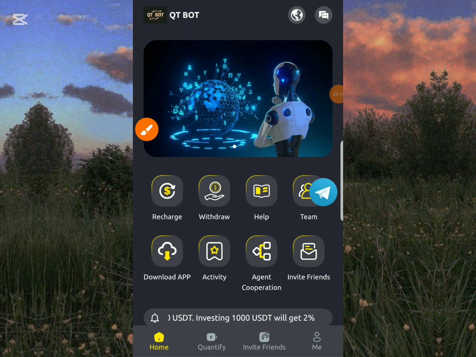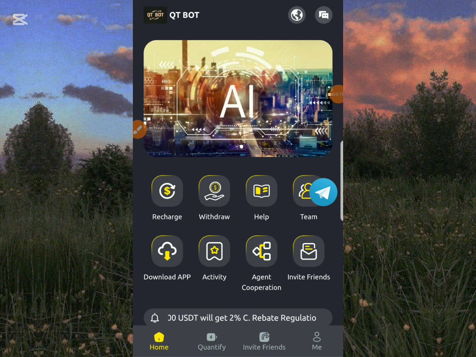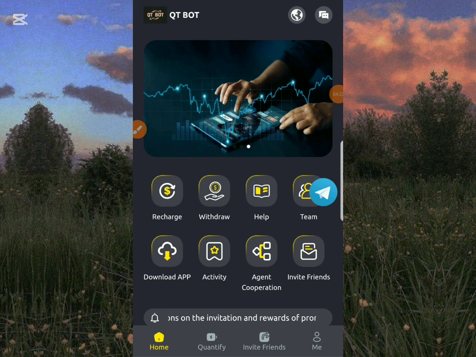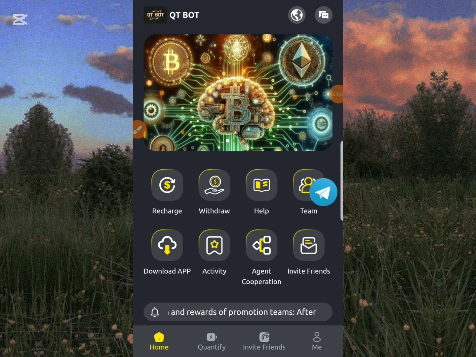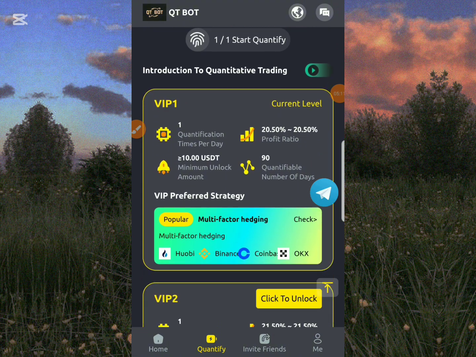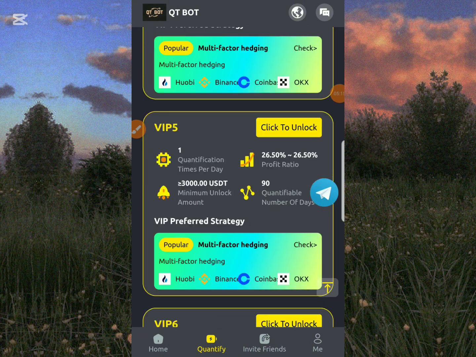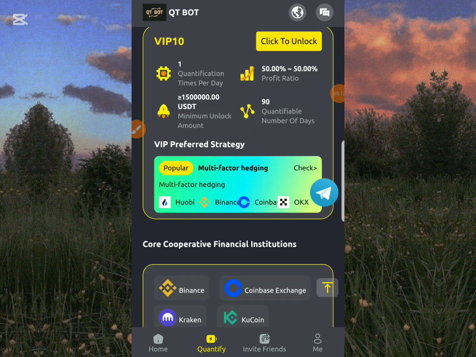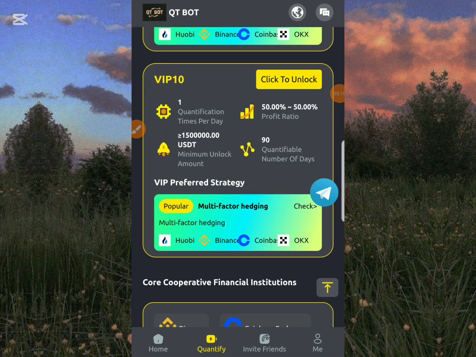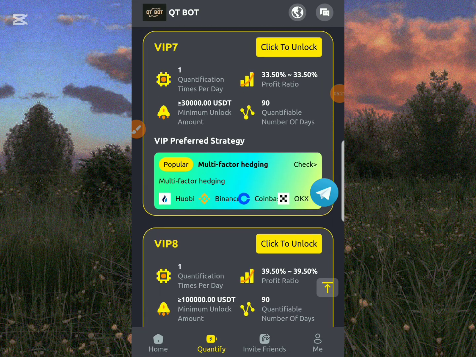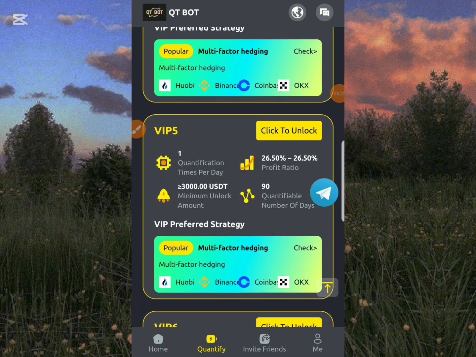So quickly, on this platform, once you click on recharge, that is where you top up your USDT to be able to subscribe to any VIP of your choice. Once you subscribe to any VIP, you can start earning daily and massive income on this platform. So these are the VIPs we have on this platform. They go from VIP 1 to VIP 10. So you can subscribe to any VIP of your choice and start earning massive profit daily.